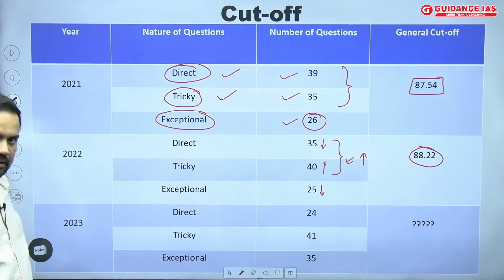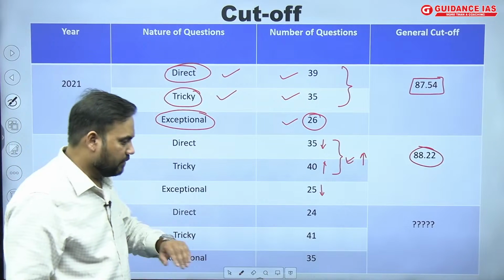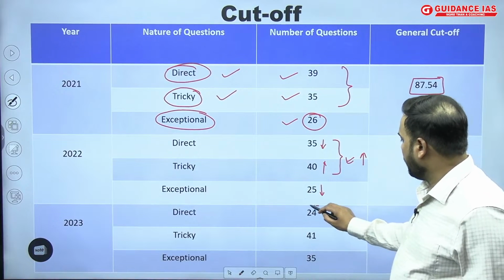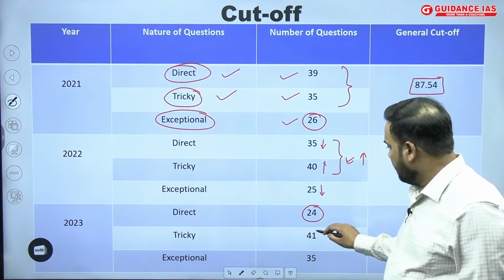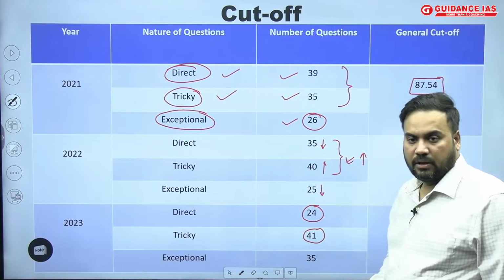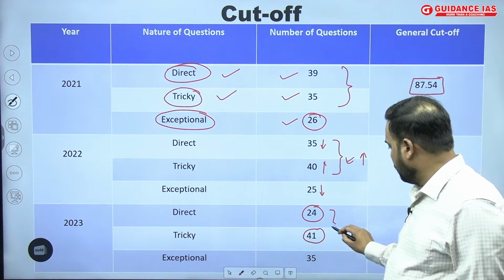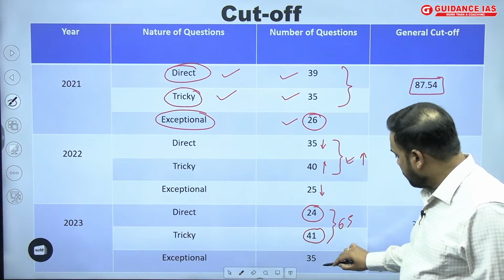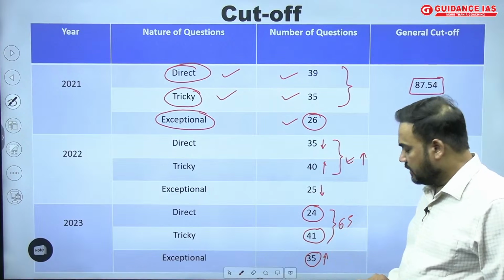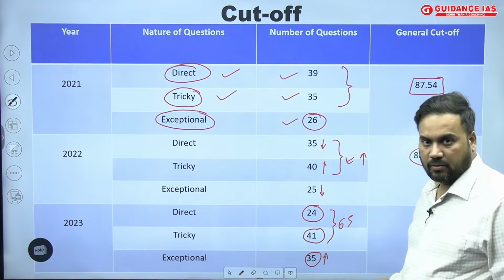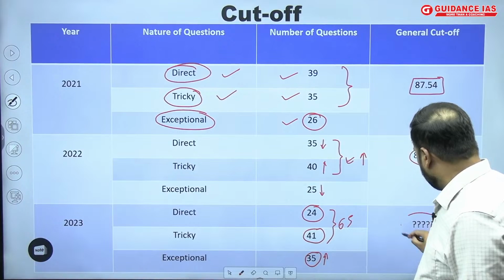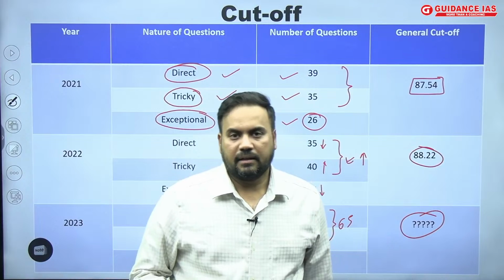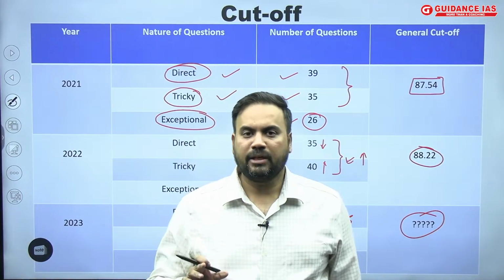Now we are in this year, 2023, and you can see that there has been a drastic change in this year's paper. Around 24 questions were from the direct category, and around 41 from the tricky category. So in total 65 questions were from these categories, and can you imagine, in the category of exceptional questions there was an increase of about 10 questions. So definitely this means that this year's paper was on the tougher side, and the cutoff should be on the lower side.